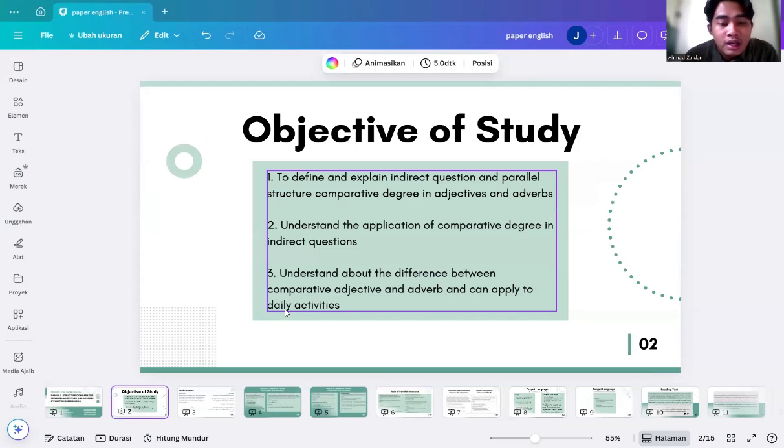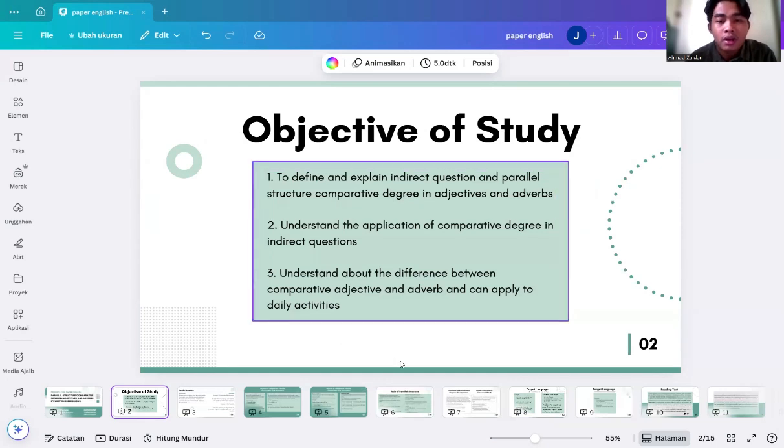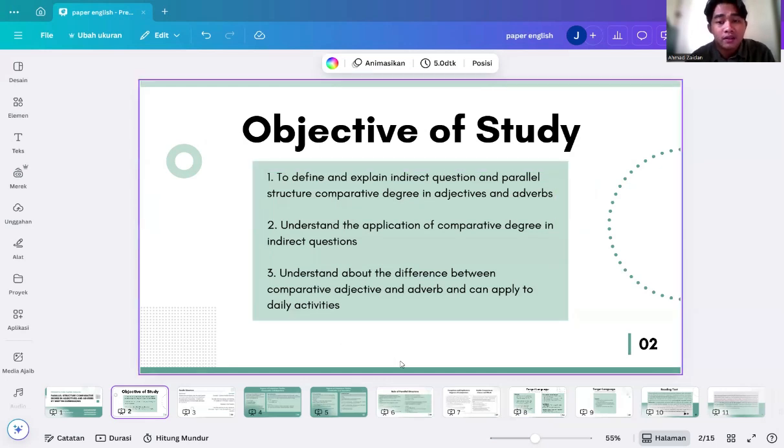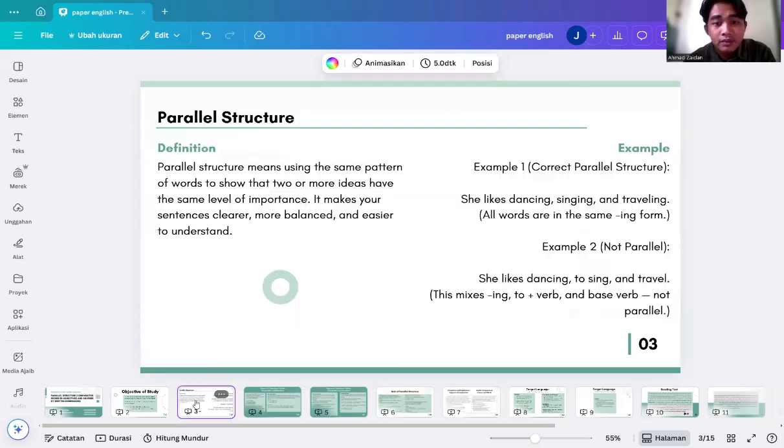In the objective of the study, one is to define and explain indirect question and parallel structure, comparative degree in adjective and adverb. Two, understand the application of comparative degree in indirect question. Three is understand the difference between comparative adjective and adverb and can apply it to daily activities.